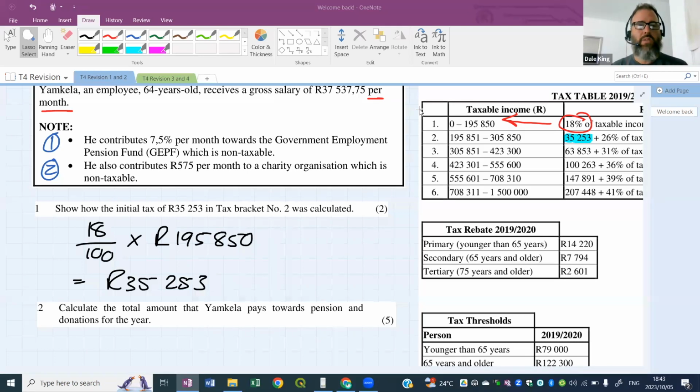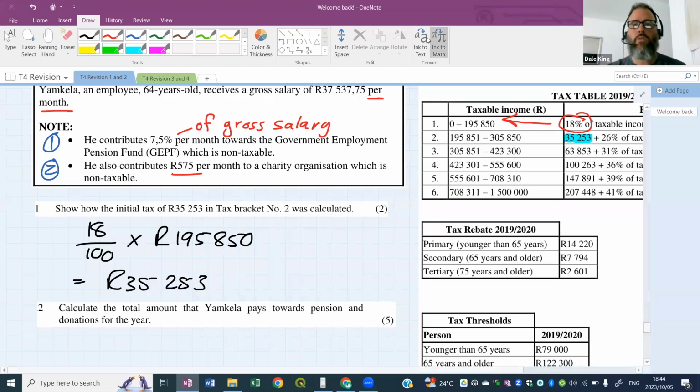It's 7.5% of the gross salary, and 575 Rand per month. These both need to be worked out and calculated for an annual amount all together.